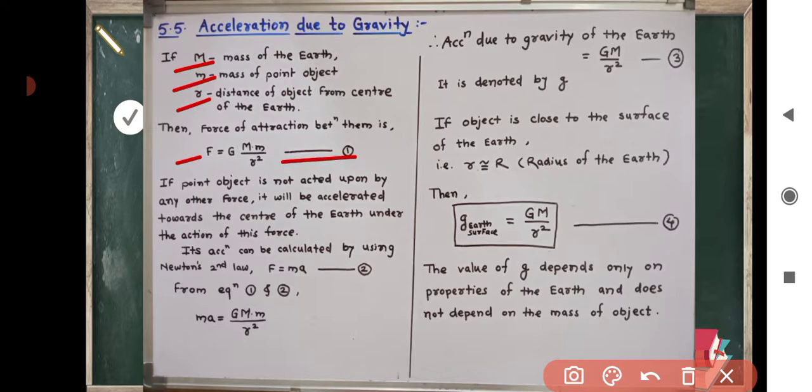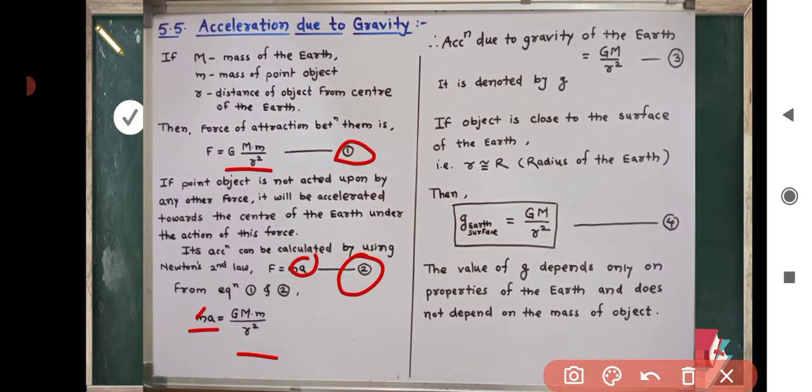If the point object is not acted upon by any other force, it will be accelerated towards the center of earth under the action of this force. Its acceleration can be calculated by using Newton's second law, F is equal to ma, equation number 2. From equation 1 and equation 2, we can write ma is equal to G M m divided by r square.